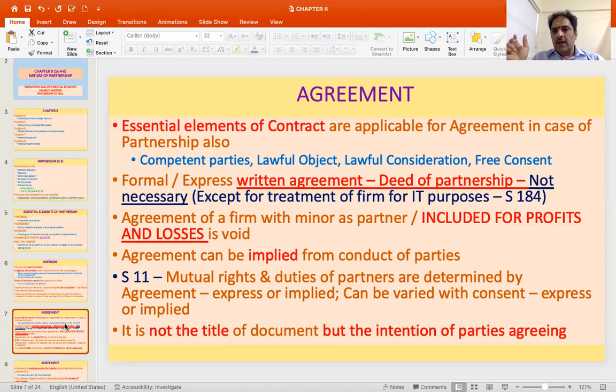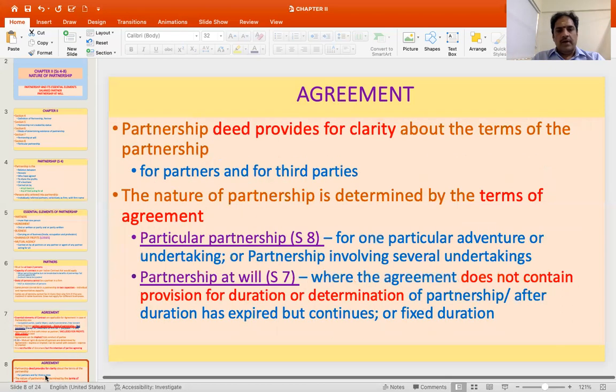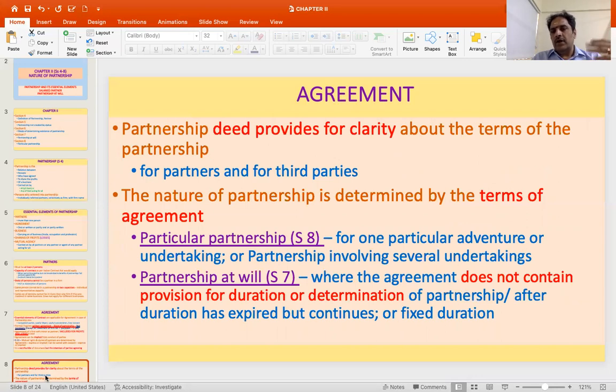And it is not the title of the deed that it is a partnership deed that makes the relationship a partnership and the persons who are signing this deed to be partners, but it is the intention of the parties to fulfill the requirements of the elements of partnership that is necessary for making an agreement to be a partnership agreement. Then the partnership deed is always important to have because it provides clarity about the terms of agreement between the parties, the ventures that they are taking up, and the inter se relationship between the partners, who will do what in the partnership firm.